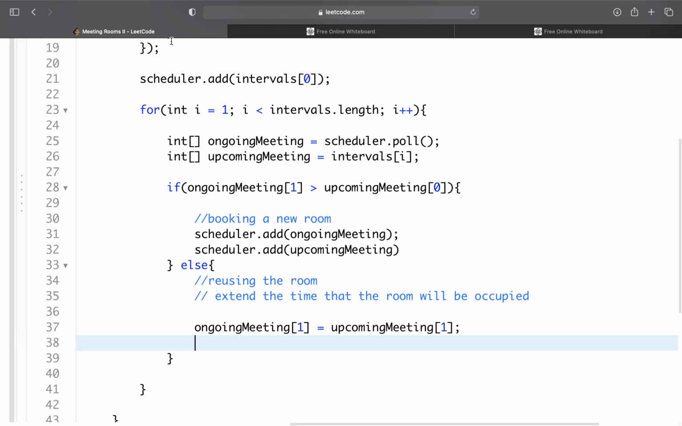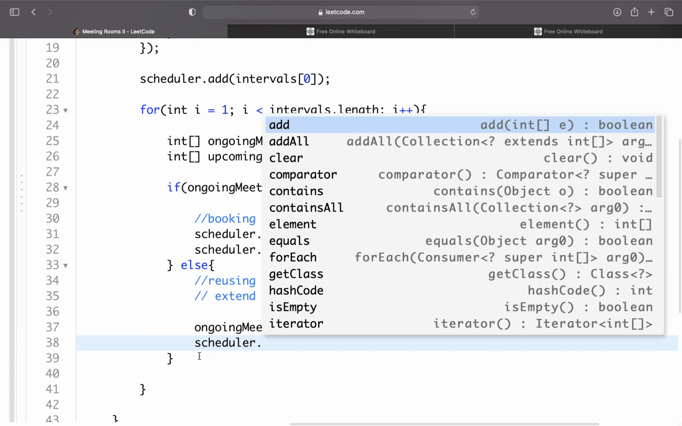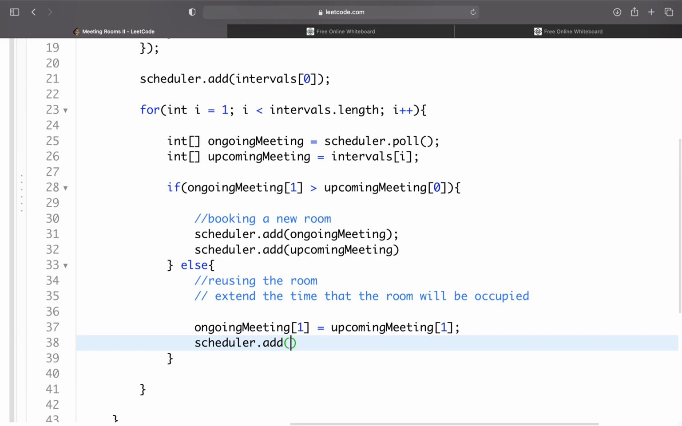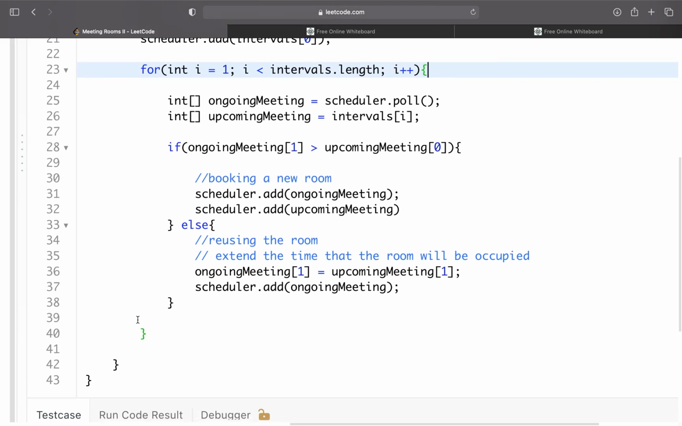Yeah. And then after this, we need to add that same room back to our scheduler. So we've resolved it now. We've figured out if I'm gonna need to book a new room, we figured out if I can reuse the room. Now let's add that same meeting that was already there, but with the extended time to show that that room will be occupied until a certain time. So that's what this represents. And then we add it back to our scheduler, and this loop will continue until it checks all the meetings that are upcoming. And then after this, all we have to do is return scheduler.